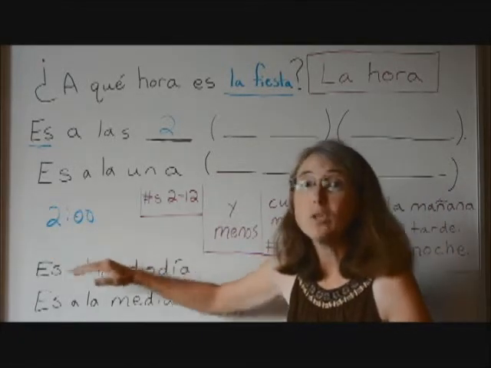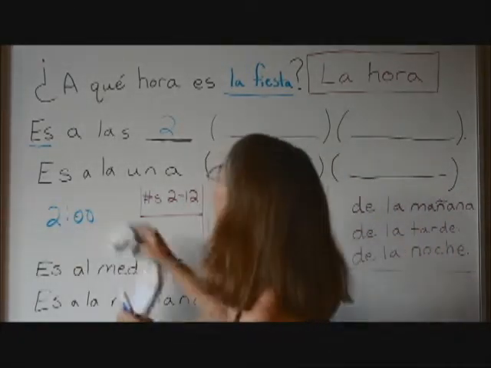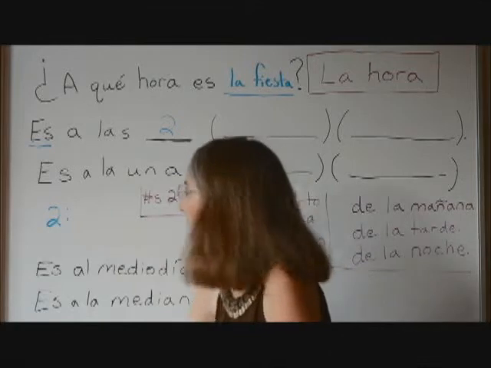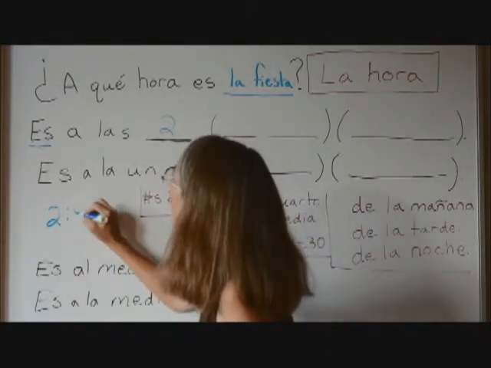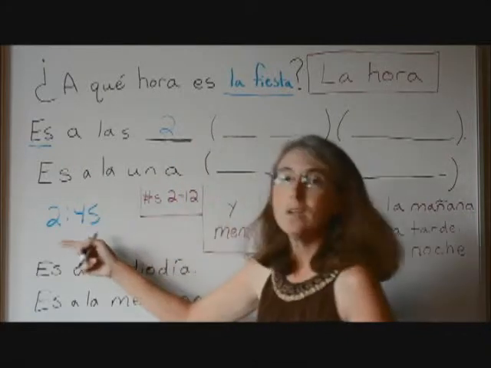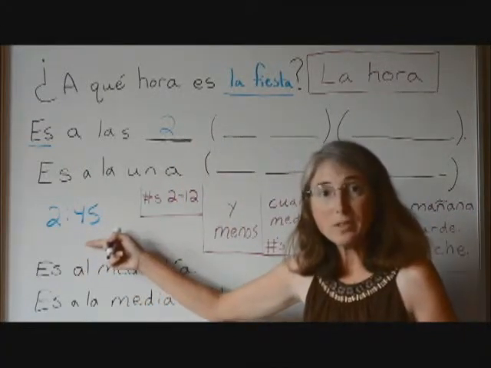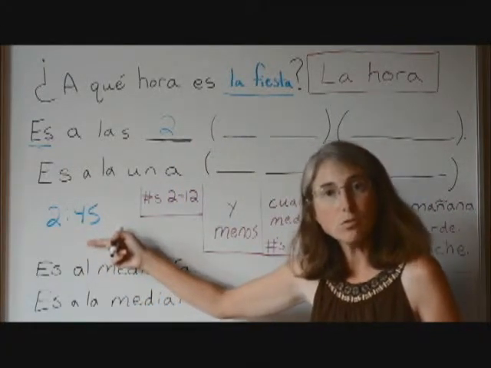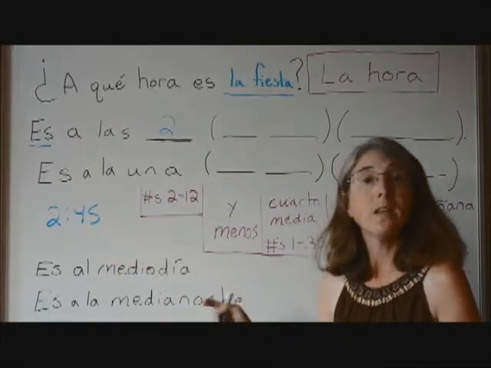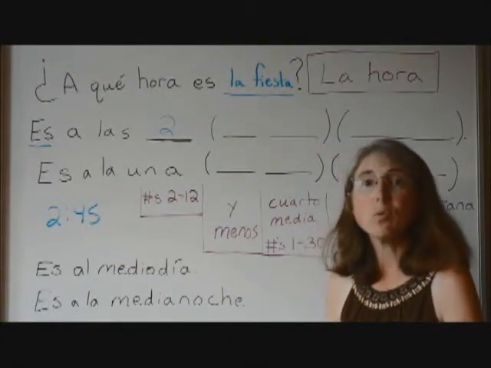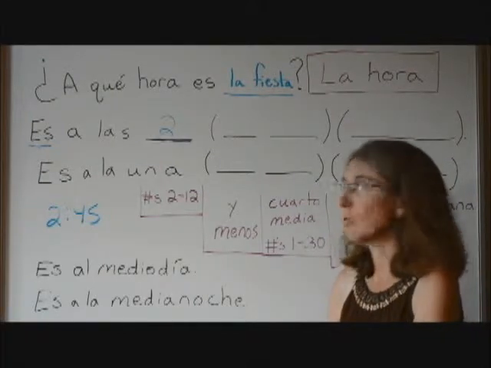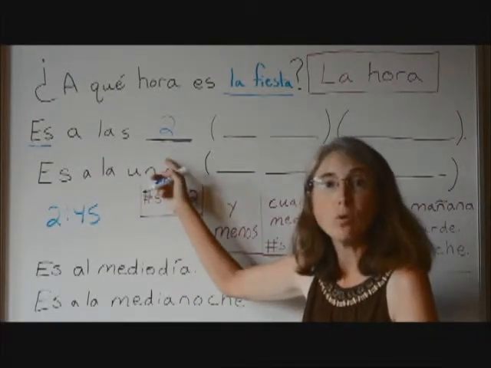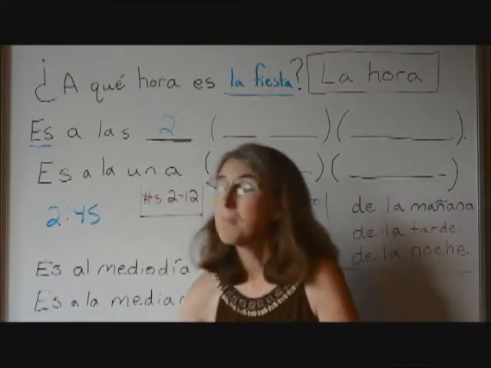Let's say it's 2:45. At 2:45, what time is it closest to? Is it closer to 2 or closer to 3? It's closer to 3, so we will express time according to whatever hour it's closest to. So we can't say es a las 2, we have to say es a las 3.